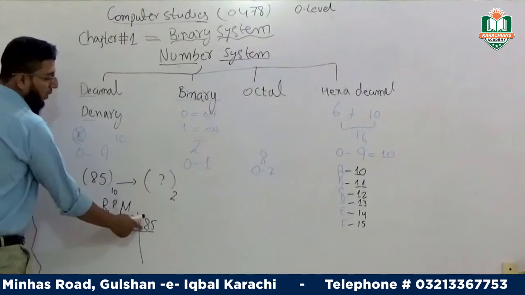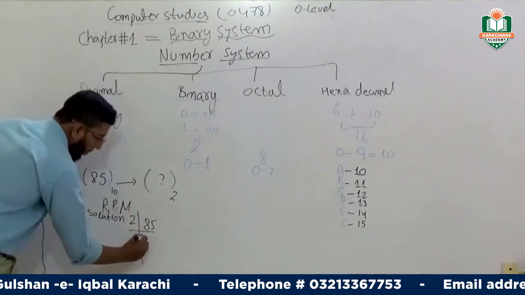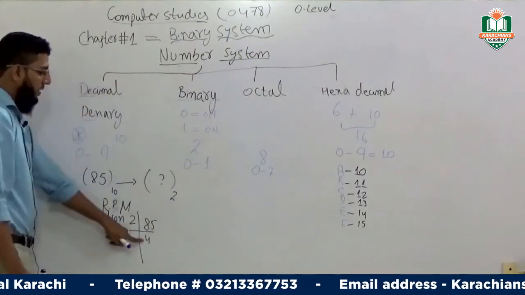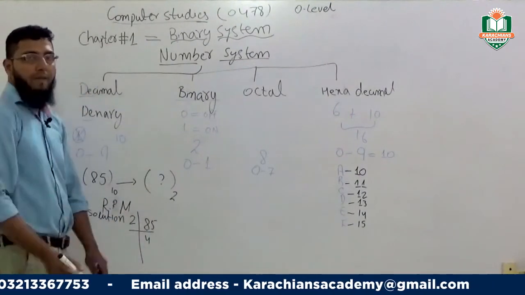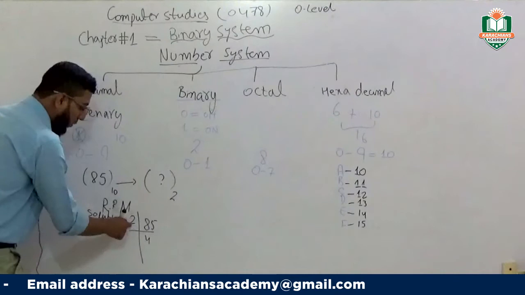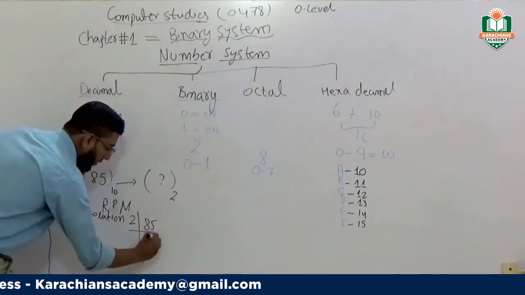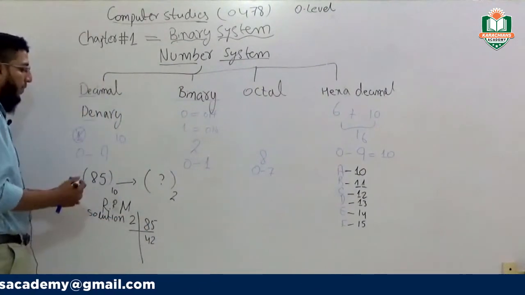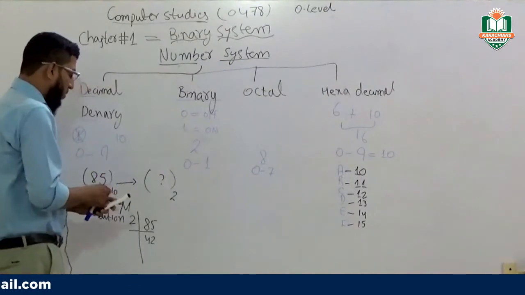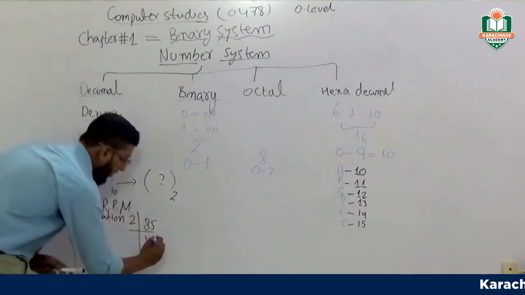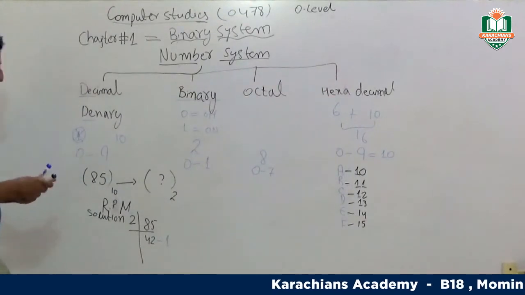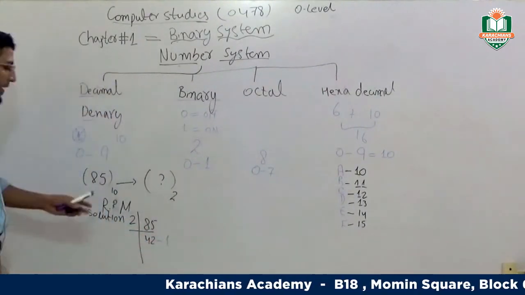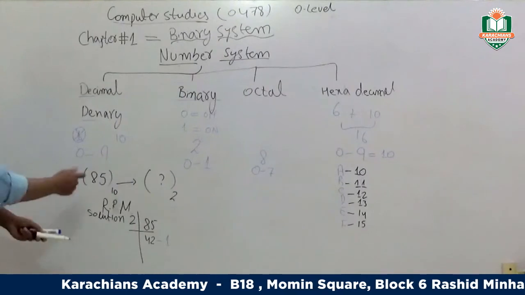Now, 2 times 4 is 8. Now we have a 5, but we don't have 5 in the table of 2, so we calculate 2 times 2, which becomes 4. So the remaining 1 is here. Why are we putting this number here? We can say it goes at the end.